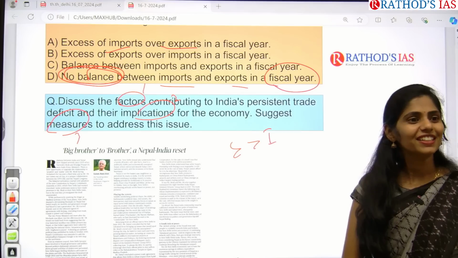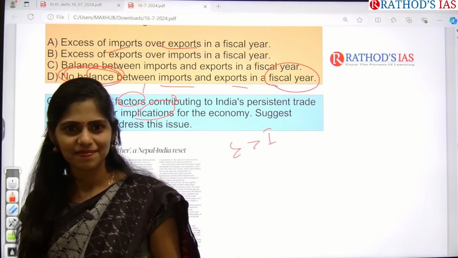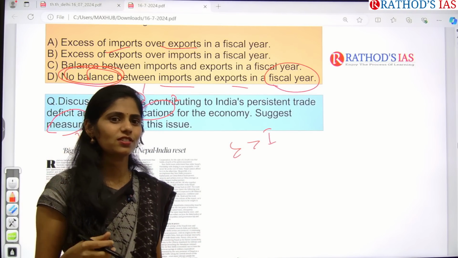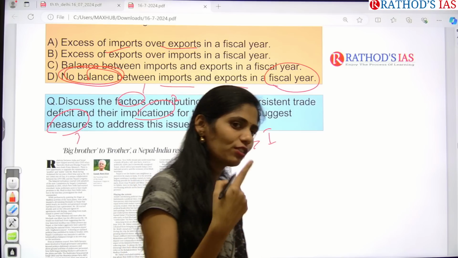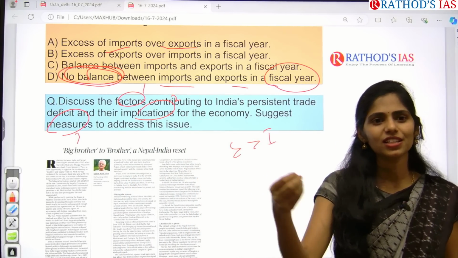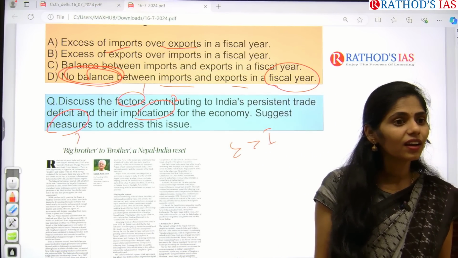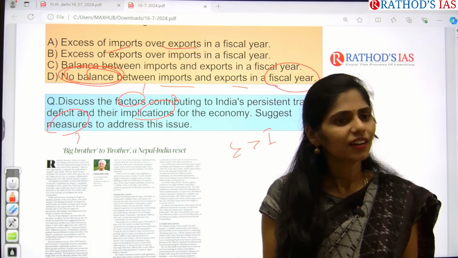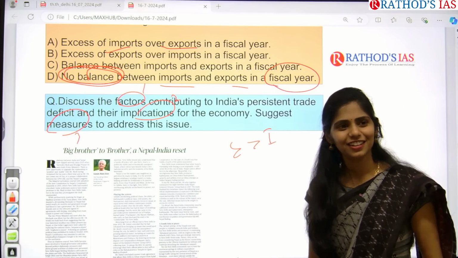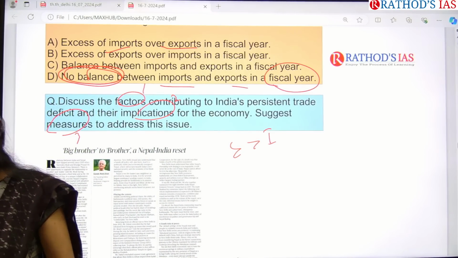Fiscal deficit is about money which is getting to the government. Trade is nothing but imports and exports. Fiscal is about money; trade is about imports and exports. Trade deficit is imports more compared to exports. Fiscal deficit means the revenue which is getting to the government minus the expenditure of the government in the financial year. That is called a fiscal deficit. Deficit means something which is low.